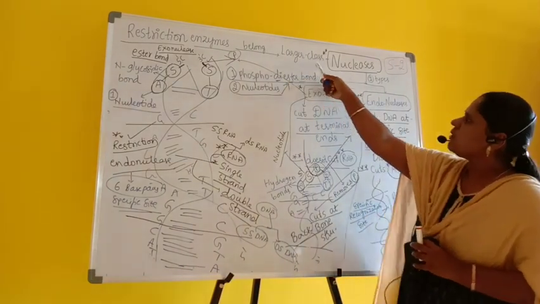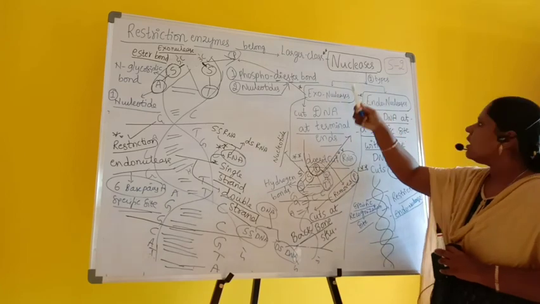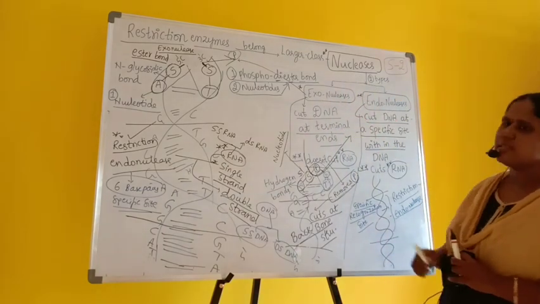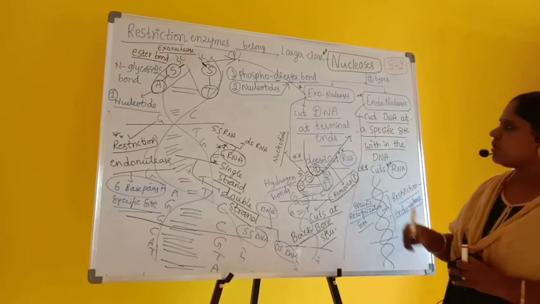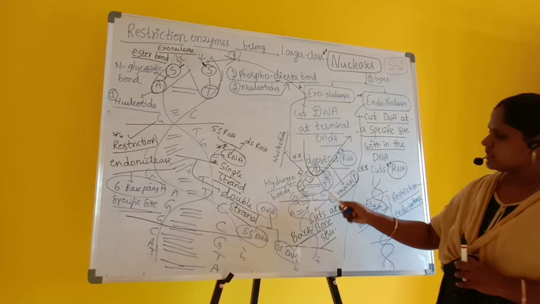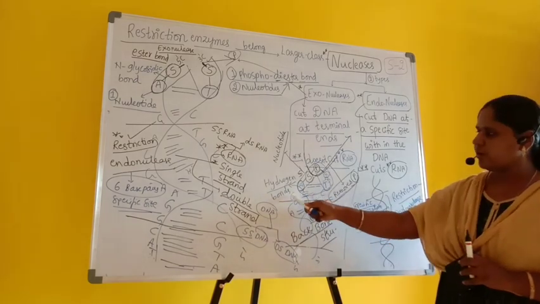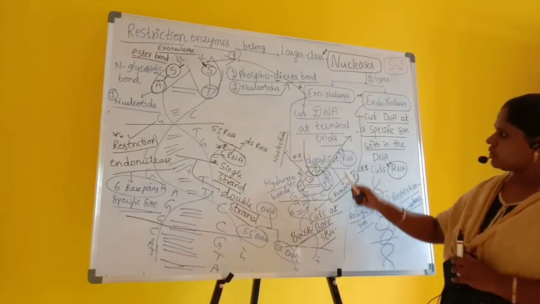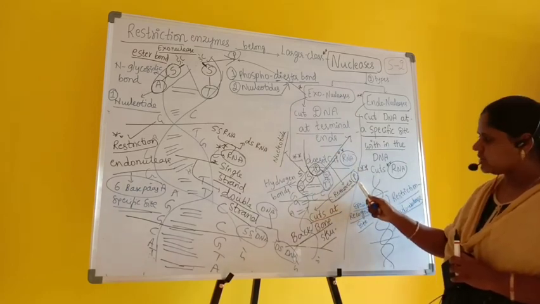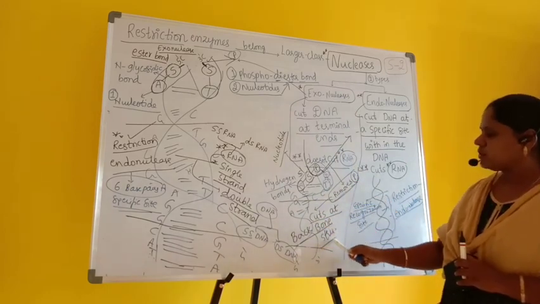Restriction enzymes belong to a larger class called nucleases, and these are of 2 types. They are called exonucleases and endonucleases. What is the function of exonucleases? They cut the DNA at the terminal ends. So if you take this is the DNA, front view you can see hydrogen bonds. Backbone structure. Exonucleases remove phosphorus, cutting at the backbone structure.